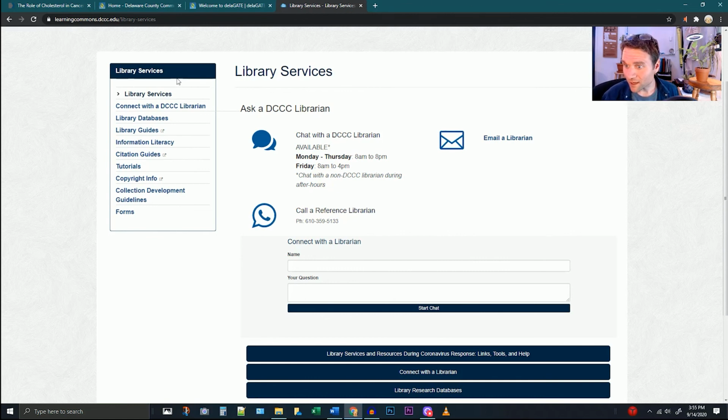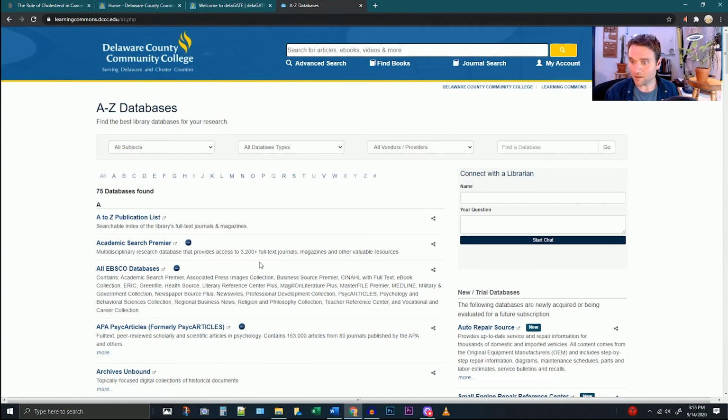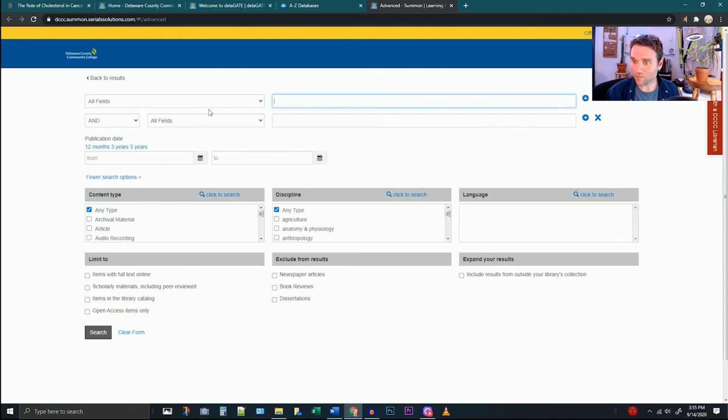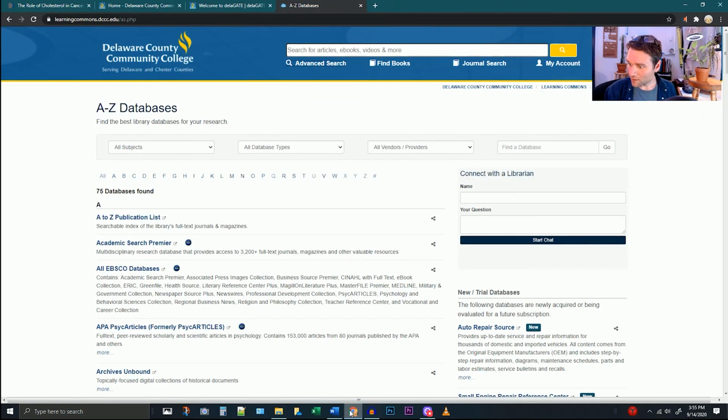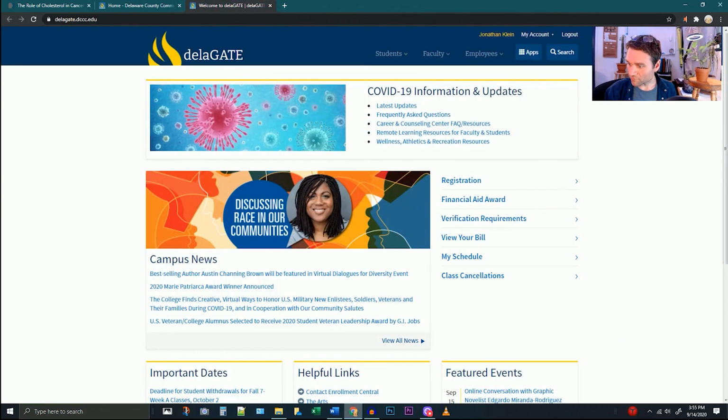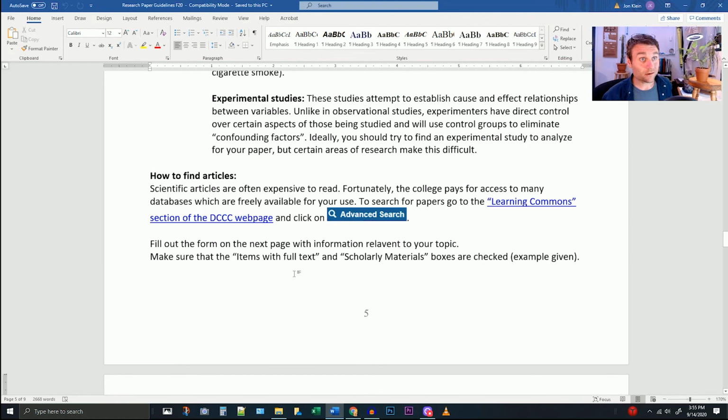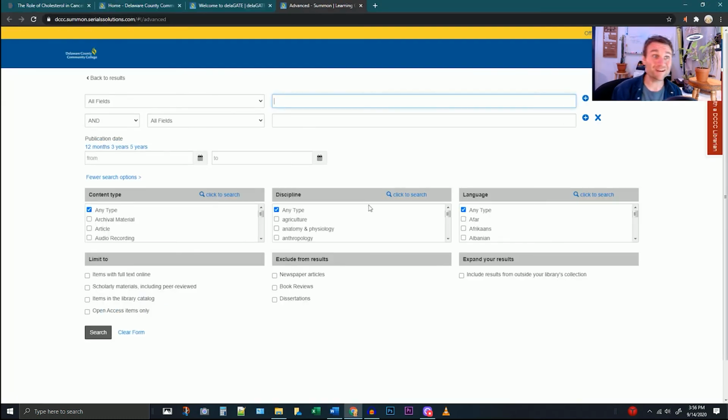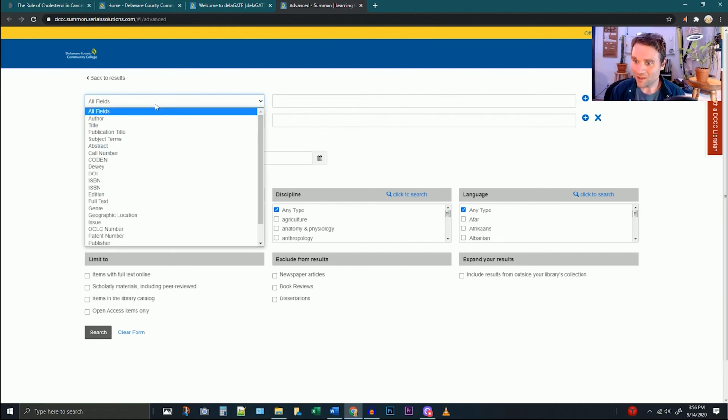Another way you can get through here, connect with a librarian, library databases, there we are, right? You can select from all these databases, all these different things, but you can also go through the advanced search and come right here. Now, if that was too much to remember for you, I have another option. There was a lot of clicking there. If you go, get rid of all of that, to the research paper guidelines that I gave you, hold down Control, click this picture of the advanced search button. Brings you right to it. I made it a link so that it just takes you straight there. Okay.